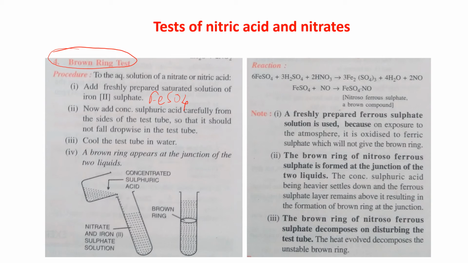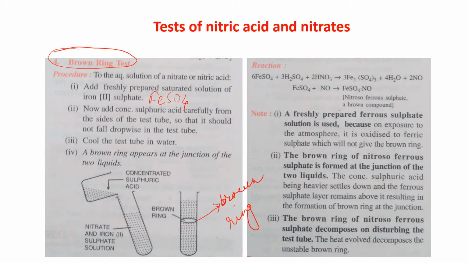Then after adding FeSO4 to the salt solution, add concentrated sulfuric acid very carefully from the side of the test tube, drop by drop. Then cool the test tube, because the test tube will become very hot. When you cool the test tube, you will find a brown ring. A brown ring will appear at the junction of the two liquids. See, this is the brown ring formed at the junction of the two liquids.